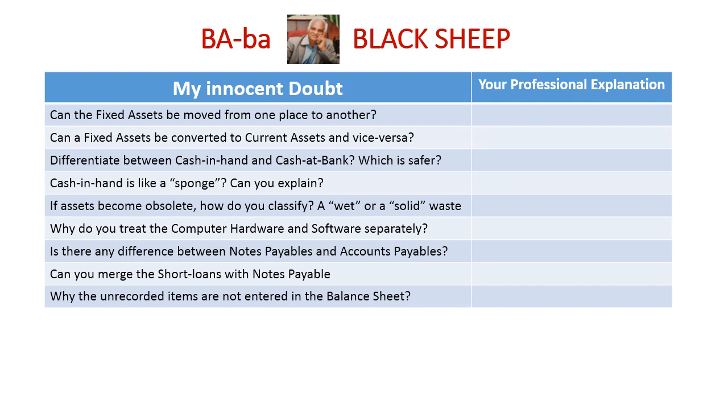Can the fixed assets be moved from one place to another? Can a fixed asset be converted to current assets and vice versa? Differentiate between cash in hand and cash in bank, which is safer. Cash in hand is like a sponge. Can you explain? If assets become obsolete, how do you classify them, as wet or solid waste? Why do you treat the computer hardware and software separately? Is there any difference between notes payable and accounts payable? Can you merge the short-term loans with notes payable? Why are the unrecorded items not entered in the balance sheet?